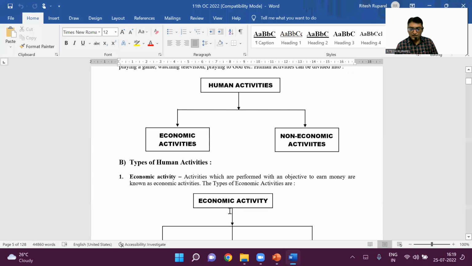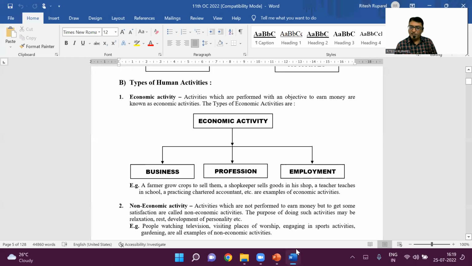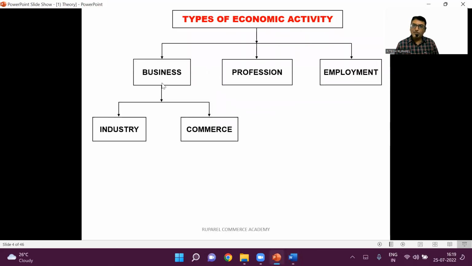So I hope you understand, when we talk about economic activity, it is divided into three parts: business, profession, and employment. Correct? When we talk about business, the manufacturing part of business is called industry. The distribution part of business is called commerce. Clear with this part? Take the example of industry once again. Anything you would like to add? Industry: raw material is converted into steel. Iron ore, I think, is converted into steel. Or the best example, a piece of wood is converted into furniture. That is industry.